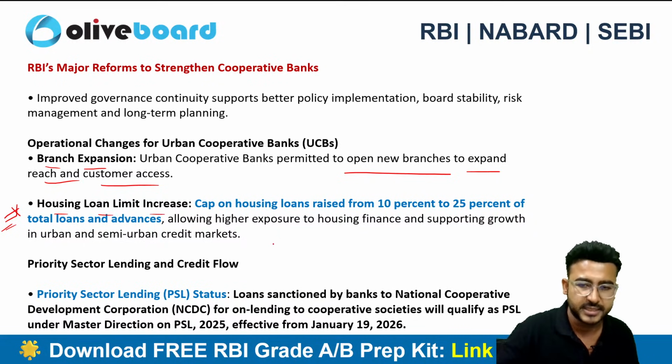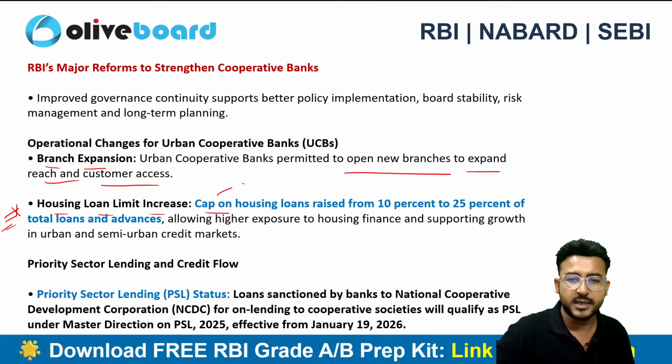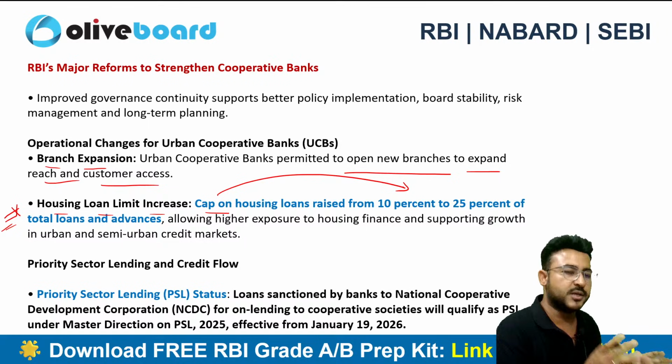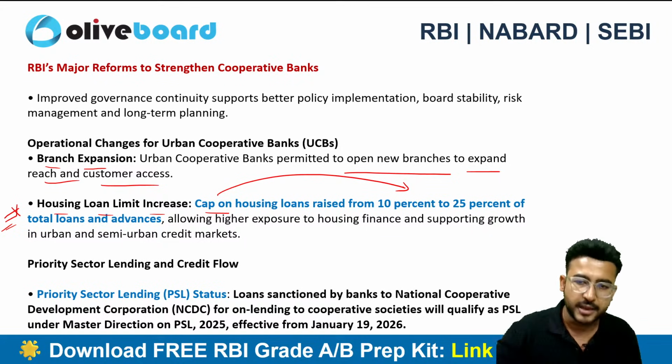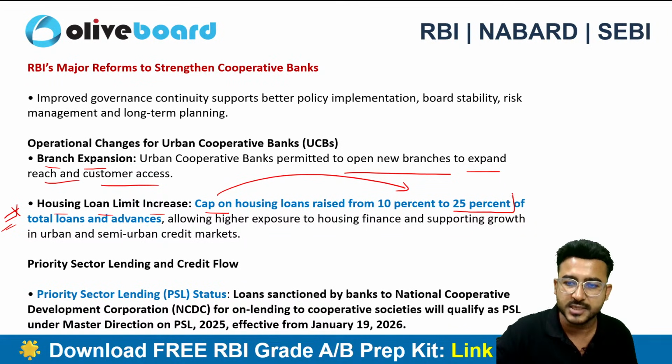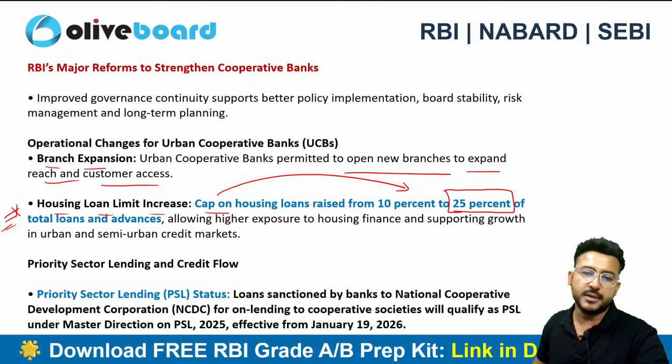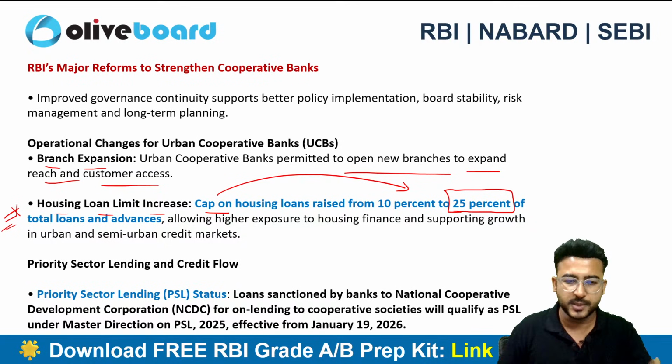Next one is the increase in the housing limit, and this is going to be important. Housing loan limit increased. The cap was earlier 10%. Whatever your total loans are, out of that only 10% you can allocate to the housing loans, and now you can allocate 25% of the total loans. Okay, this is the new capping here, right? 25%. Please do remember this one.